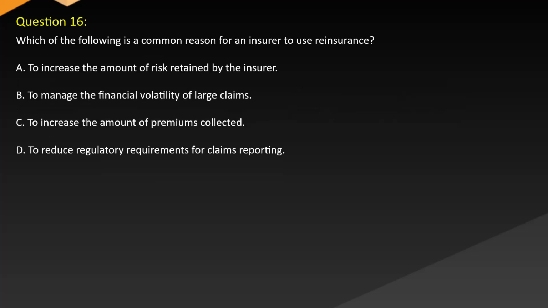coverage. Question 16. Which of the following is a common reason for an insurer to use reinsurance? A. To increase the amount of risk retained by the insurer. B. To manage the financial volatility of large claims. C. To increase the amount of premiums collected. D. To reduce regulatory requirements for claims reporting.